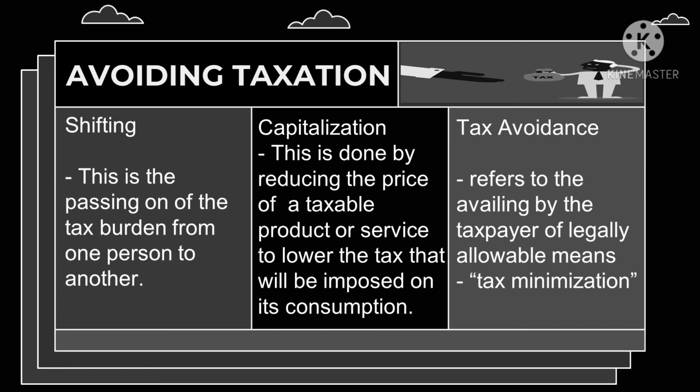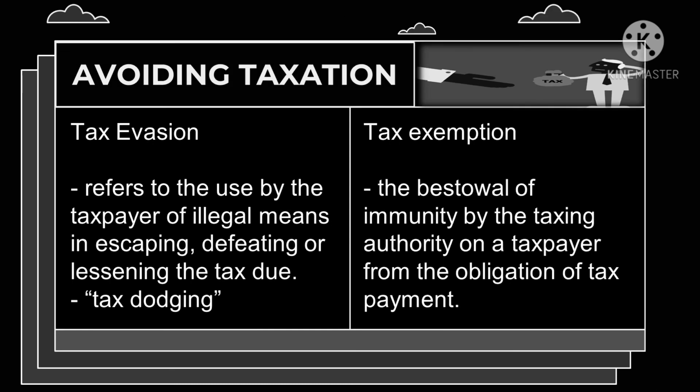This refers to the availing by the taxpayer of legally allowable means, or shall we say tax minimization. Tax avoidance is completely legal because you're making use of your tax benefits just to lower taxes for your small businesses. Fourth is tax evasion, which refers to the use by the taxpayer of illegal means of escaping, defeating, or lessening the tax due, or shall we say tax dodging.